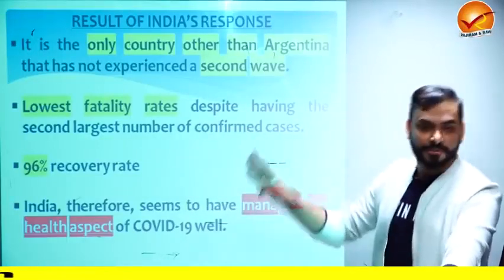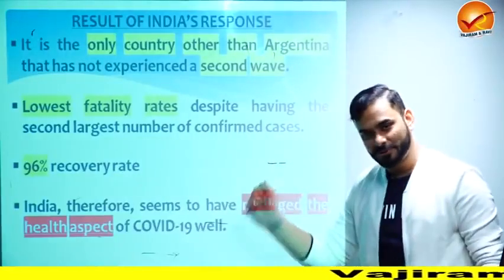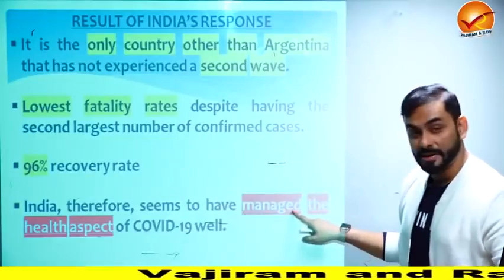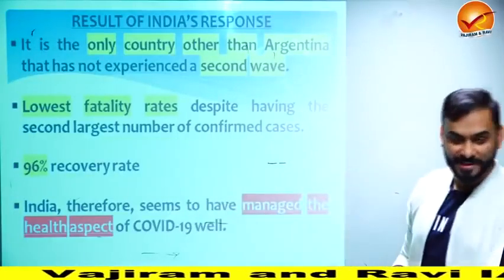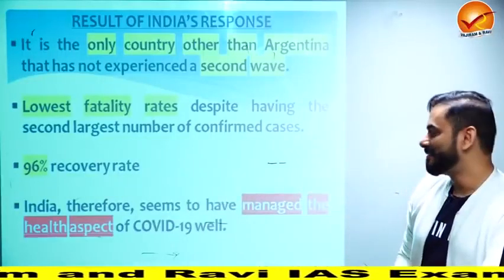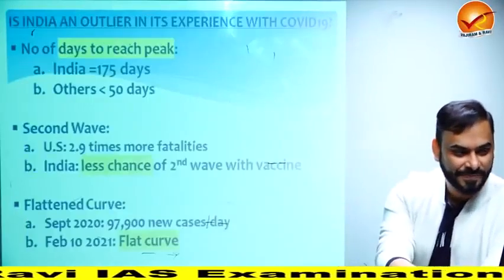So what is ultimately true for India? What are we saying? India therefore seems to have managed the health aspect of the COVID well, which means we could manage the health aspect really, really well. See, they're very clever. Economic survey has not said that we have managed the economic aspect well. They are saying that we have managed the health aspect very, very well. That's why I put it in red.